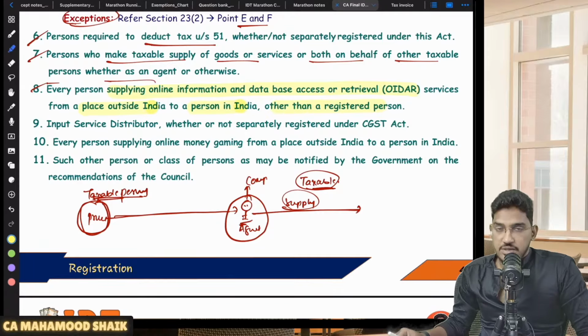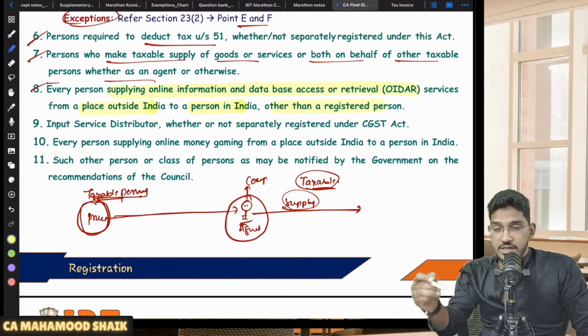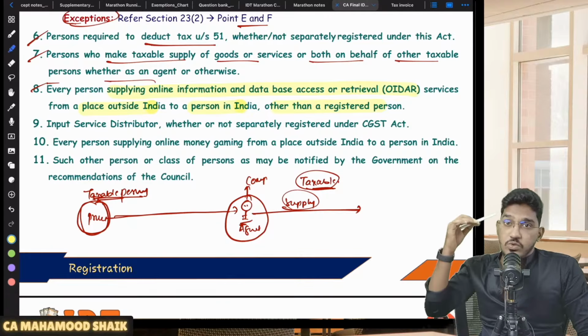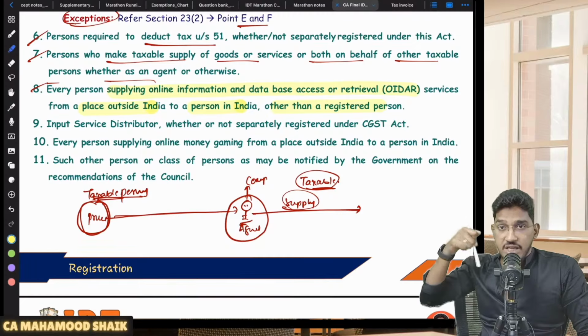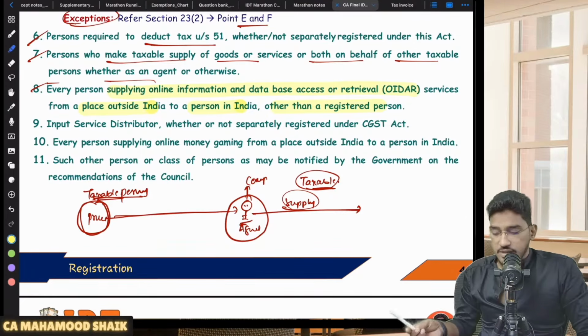Netflix, Amazon Prime, these are the people who are providing OIDAR services to the people in India from a place outside of India. From a place outside of India, they are providing OIDAR services to a person located in India who is not registered. Let us say like you and me, we are taking a Netflix subscription. So a person, an OIDAR service provider located outside of India, providing services to an unregistered person in India, even that Netflix is also required to take compulsory registration.